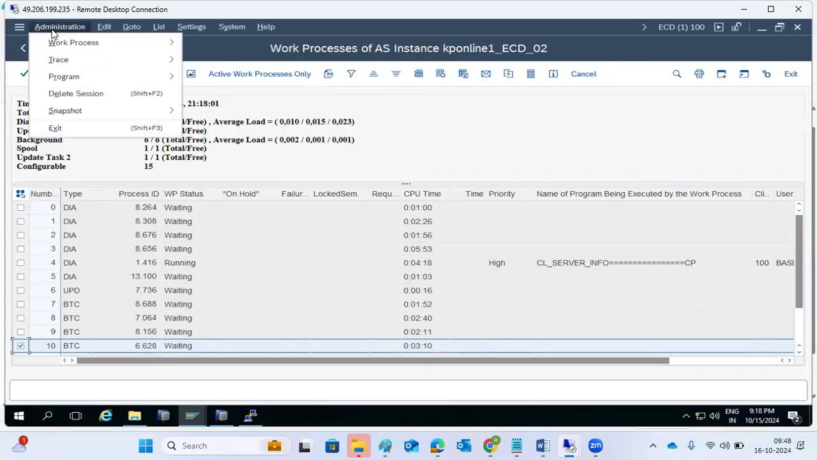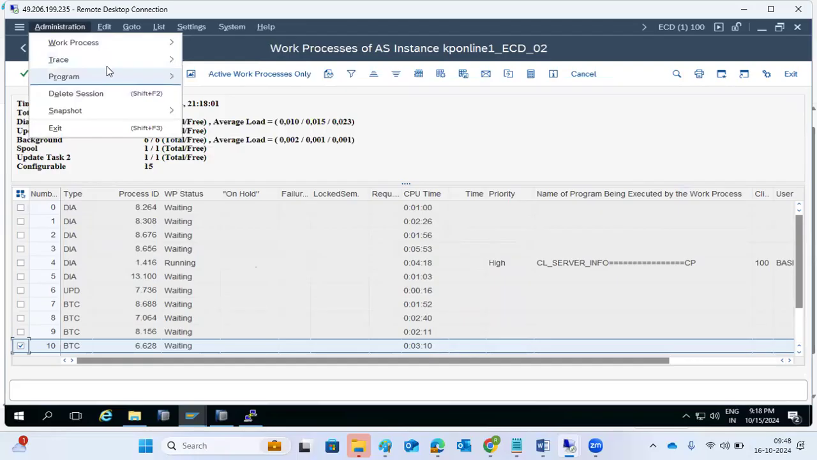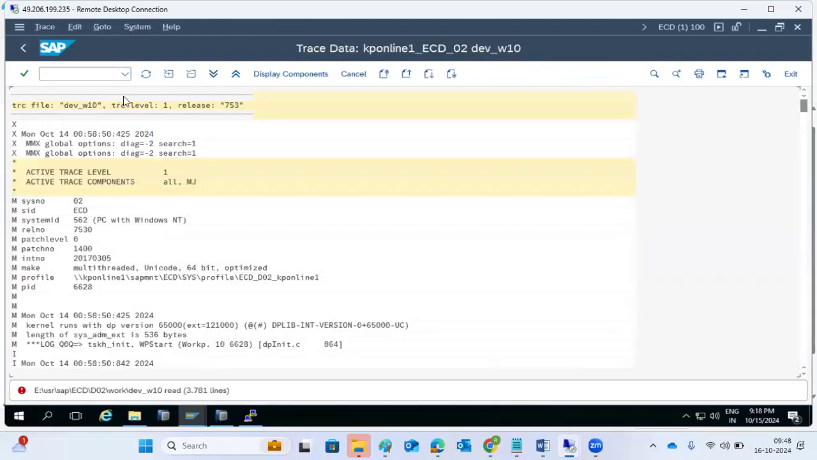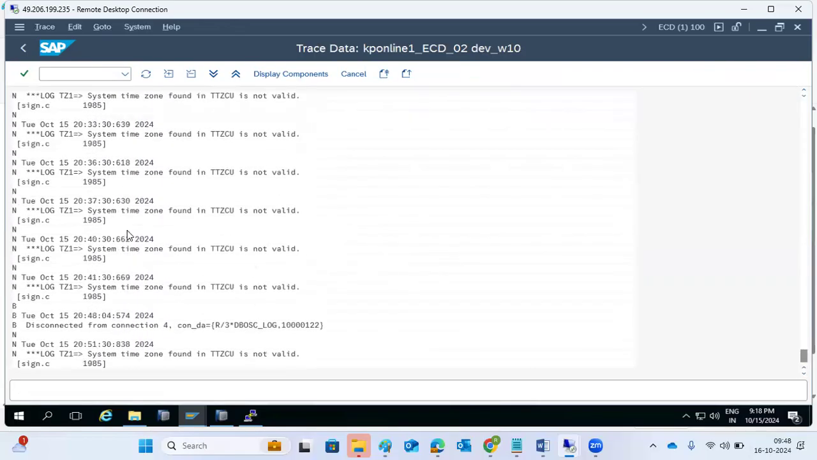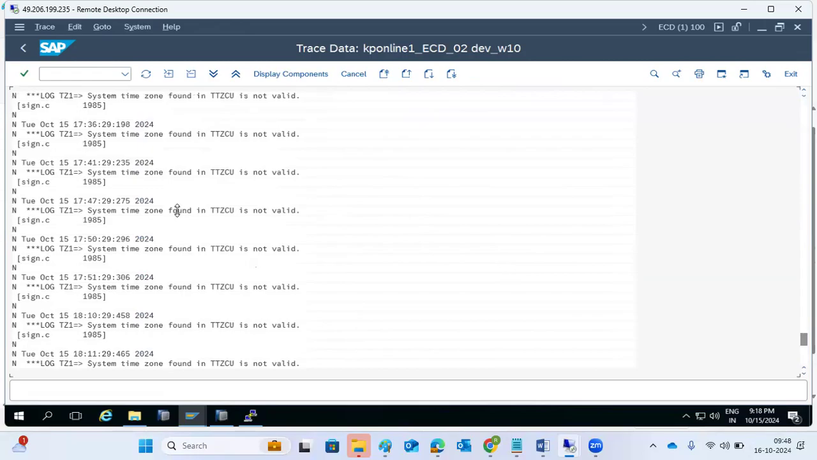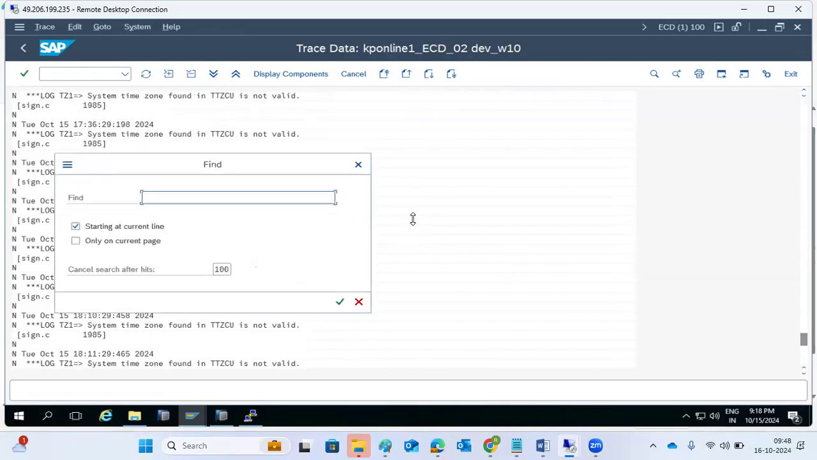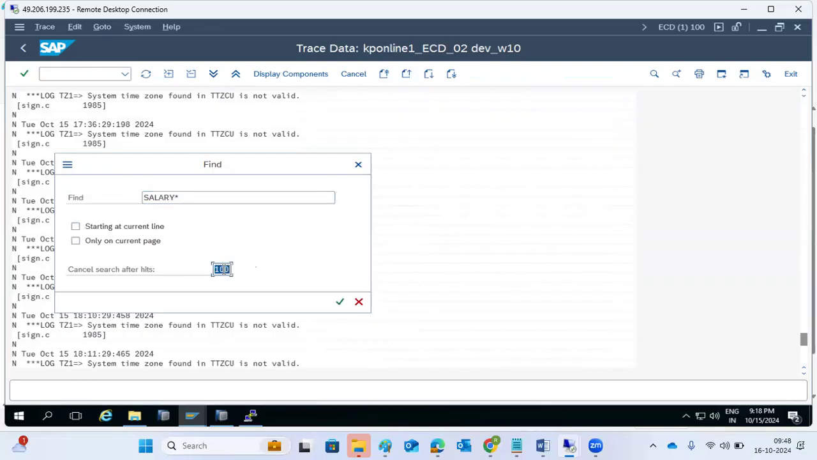Just go to the administration. There is a trace file. Go to display the trace file. Then today is the 15th, okay? So just check what is happening in that system at that time. If the job is still running, and there are some errors, you can observe it here. Or the job is started. What is that? Salary something, right? Just filter. You will get some logs here.